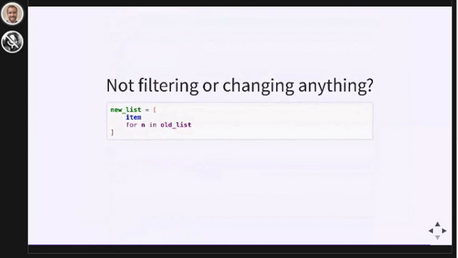If you're making a new list from an old list without filtering or changing anything at all, you shouldn't use a list comprehension. You should use the list constructor. The list constructor loops over whatever we give it and builds up a new list out of it. It's simplistic, but if the simple case is all that we need, that's what we should use.